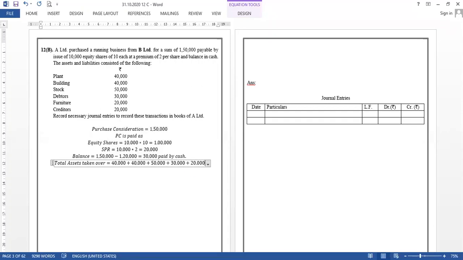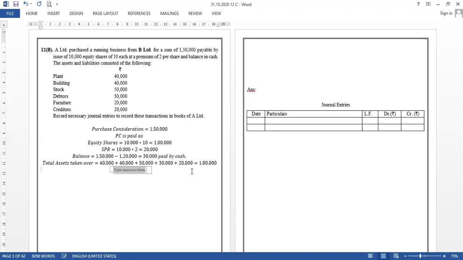So this will be 1 lakh 80,000, the assets taken over. Liabilities taken over is only creditors, rupees 20,000, right?